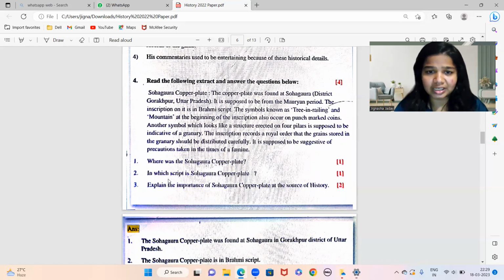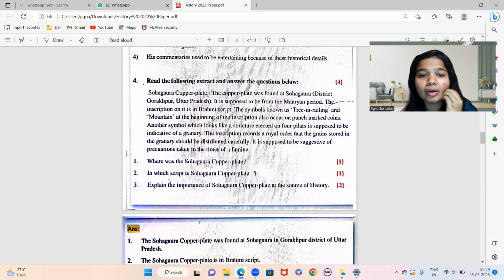Another symbol which looks like a structure erected on 4 pillars is supposed to be indicative of a granary. The inscription records a royal order that grain stored in the granary should be distributed carefully. It is supposed to be suggestive of the precaution taken in the time of famine.